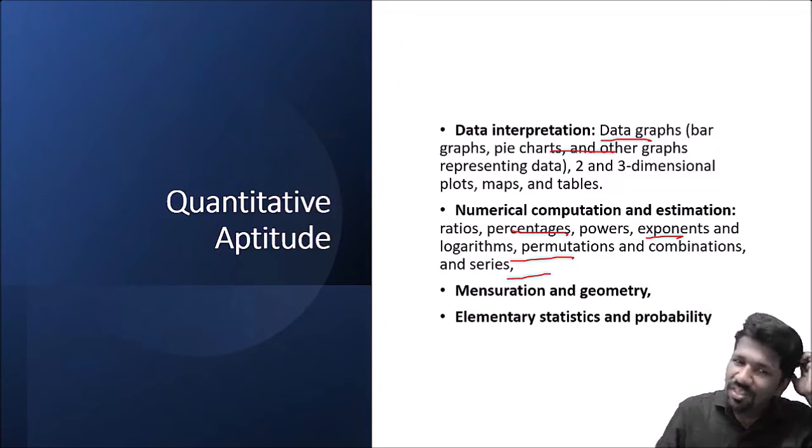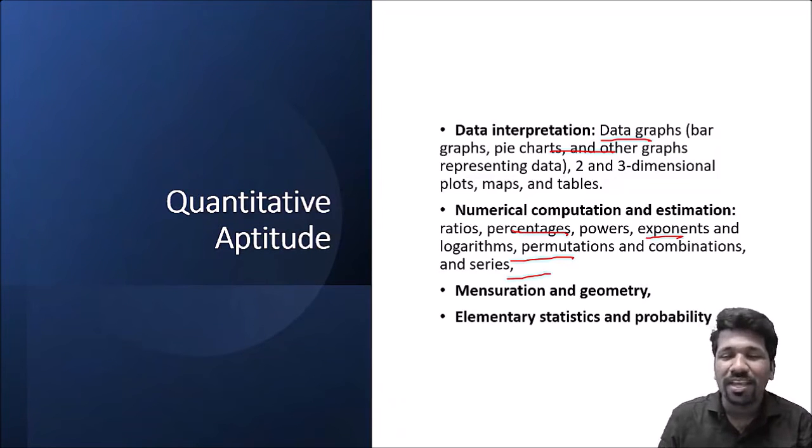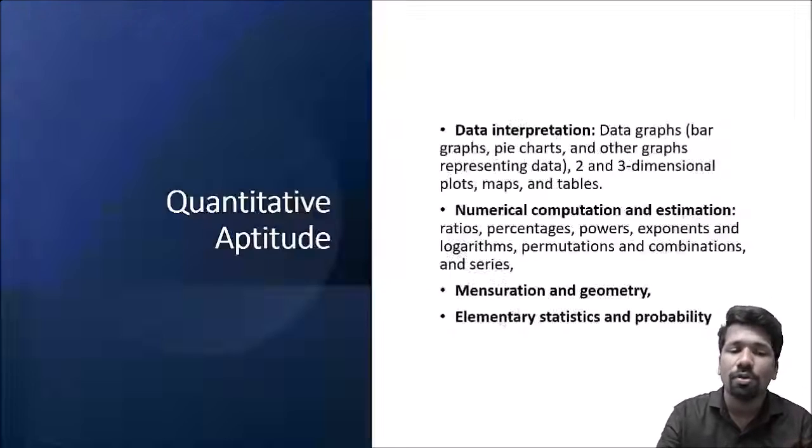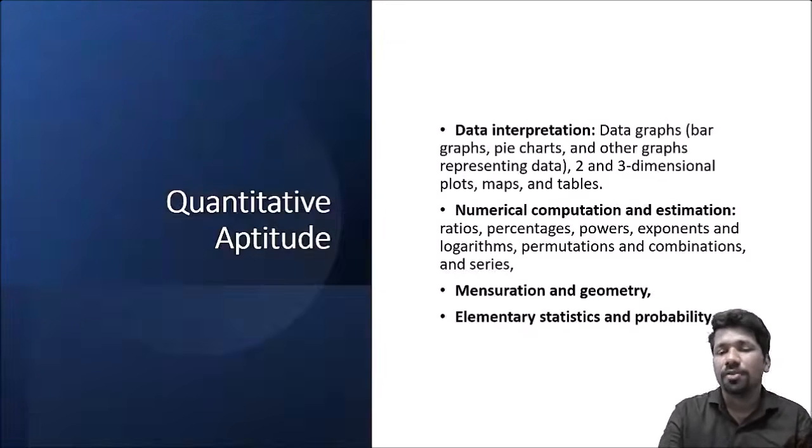लेकिन ये keywords से आपको properly understand नहीं होगा क्या क्या chapters learn करना है. That is why I have bifurcated it in a proper way, so that you will get proper clarity. And हर topic का एक example also I will show you. Quantitative aptitude का one major unit is number system.